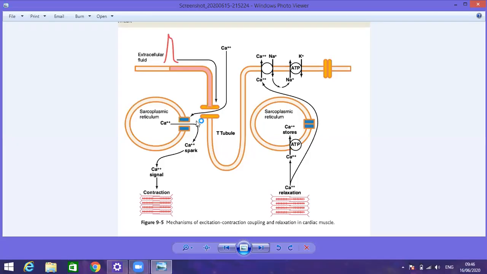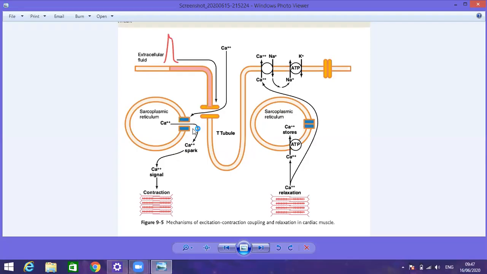A little role is played by the transfer of the calcium ion from the endoplasmic reticulum. So the contraction of the cardiac muscle fiber is strong, and it is totally dependent on the transfer of the calcium ion from the extracellular fluid into the sarcoplasm through the membrane surrounding the T tubules, right?